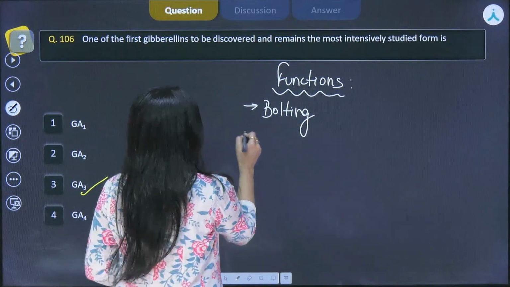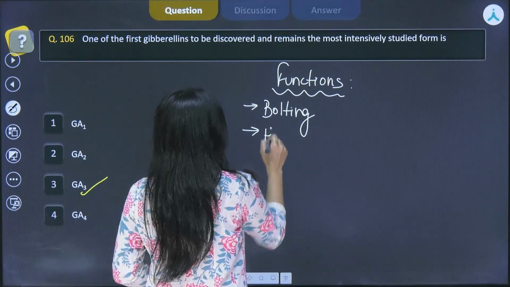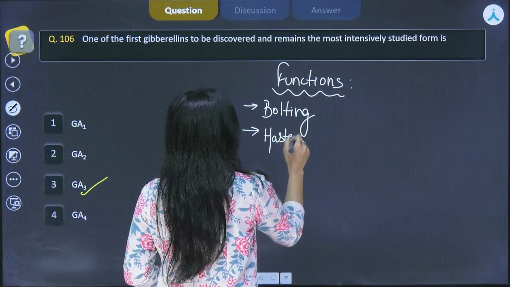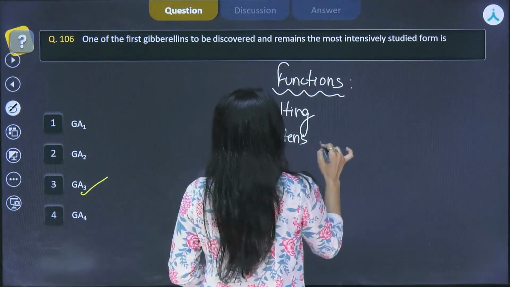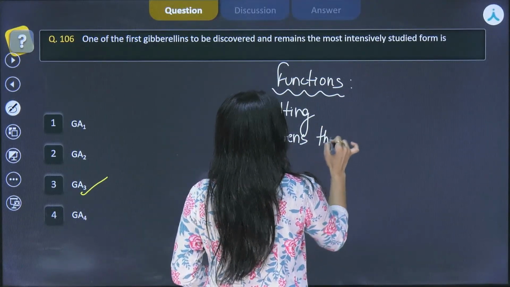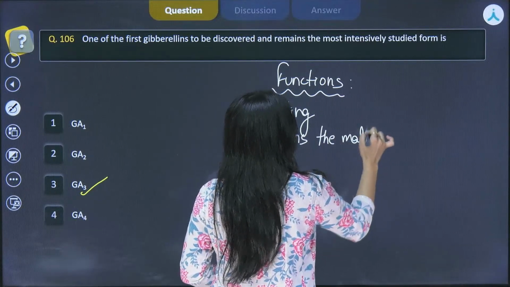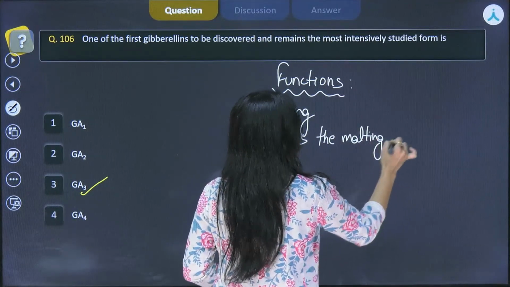Second, it hastens the malting process. Again, I have discussed malting with you.